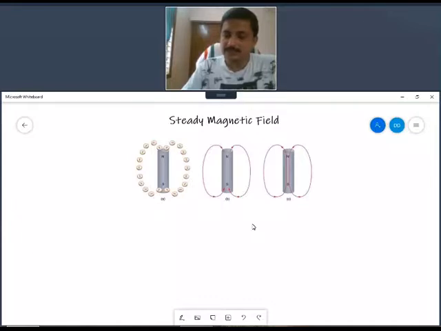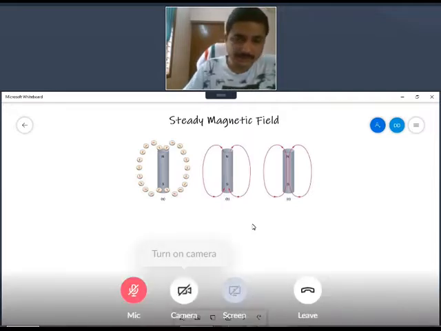The magnetic flux line will originate from the North Pole. We assume that it originates from the North Pole, goes to the South Pole, loops through the magnet, and again comes out from the North Pole and goes to the South Pole.